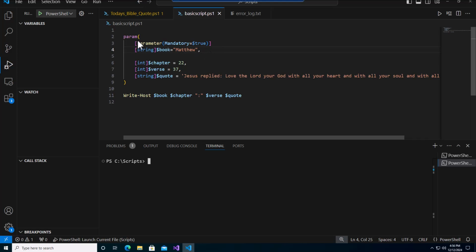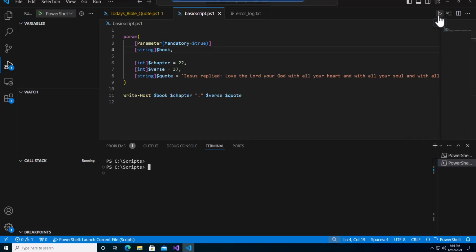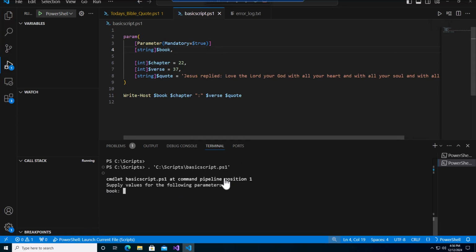So when we put in mandatory equals true, it'll always prompt us for a value. If we didn't have a value here, we're going to take off the value too. It'll always prompt you because we put the mandatory as true. So let's go ahead and check this out. We'll run it. As you can see, it prompted us.